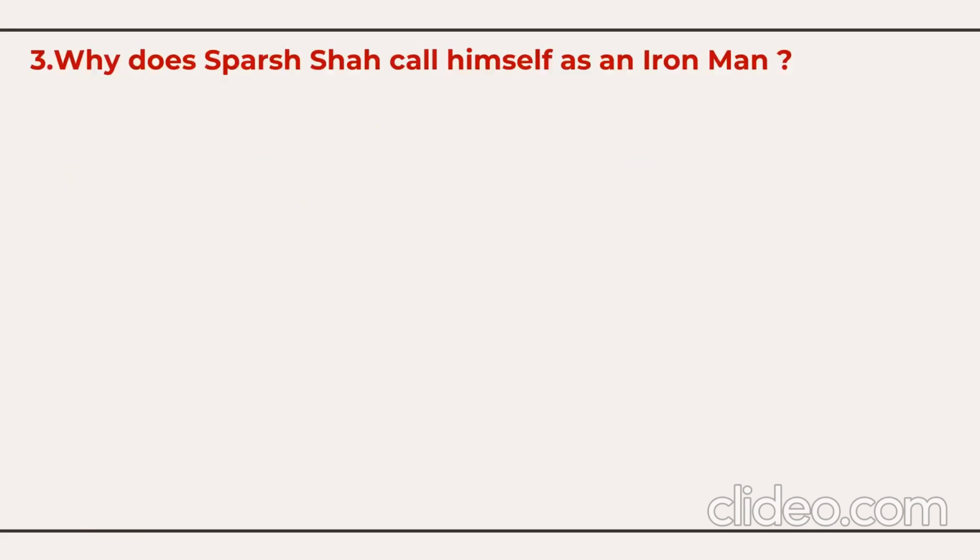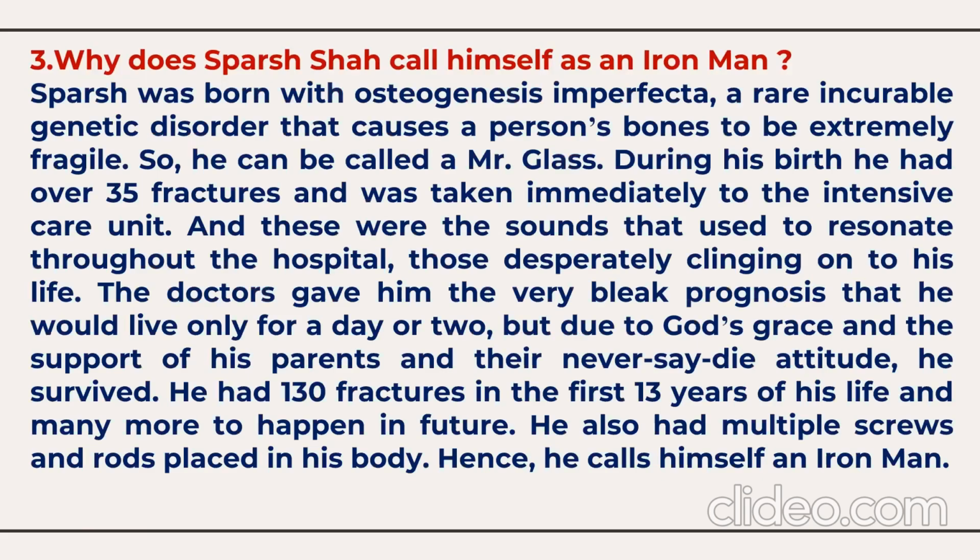Third question, the last question for the 5 marks. Why does Sparsh call himself an Iron Man? Sparsh was born with osteogenesis imperfecta, a rare, incurable genetic disorder that causes a person's bones to be extremely fragile. So he can be called Mr. Glass. During his birth, he had over 35 fractures and he was taken immediately to the ICU. And these were the sounds that used to resonate throughout the hospital, those desperately clinging onto his life.